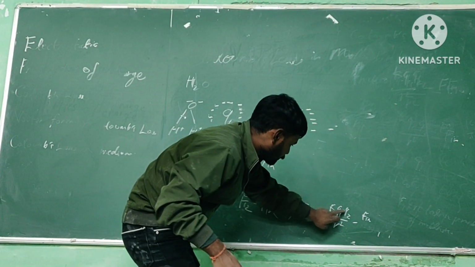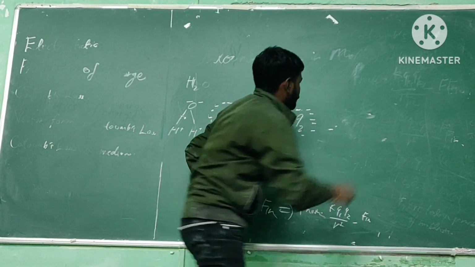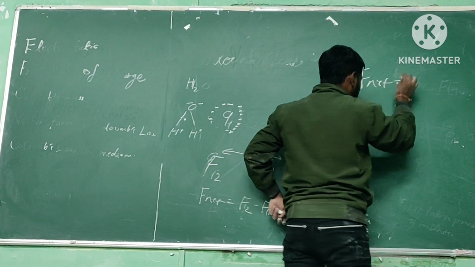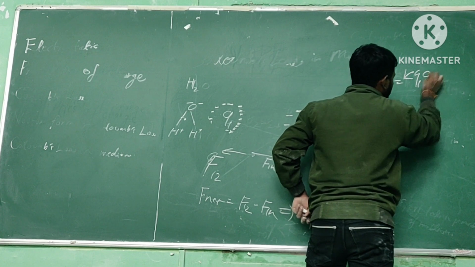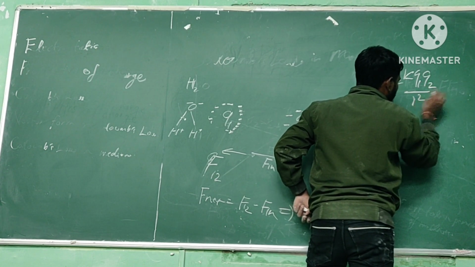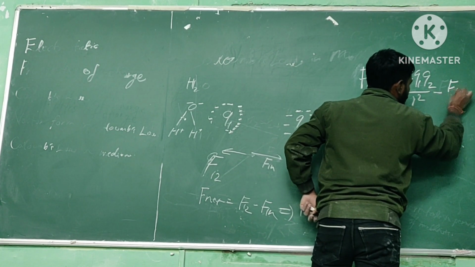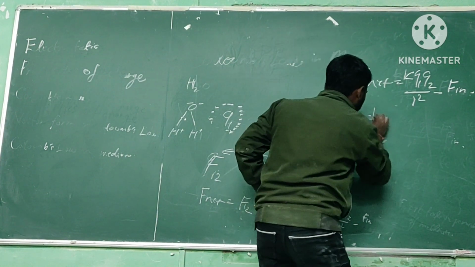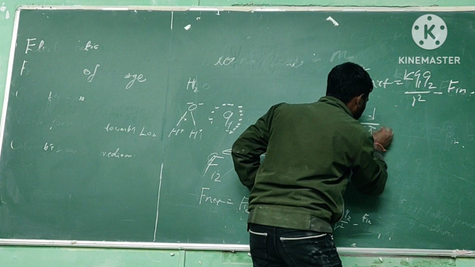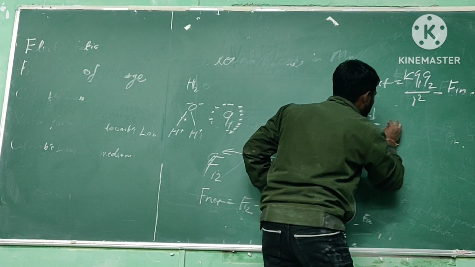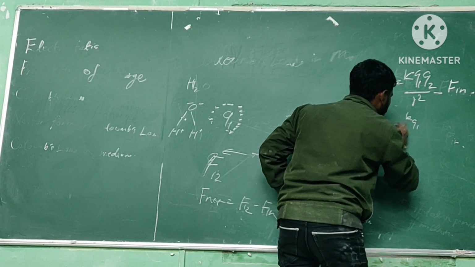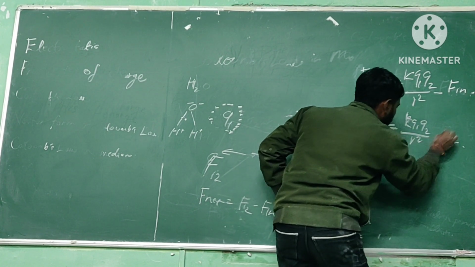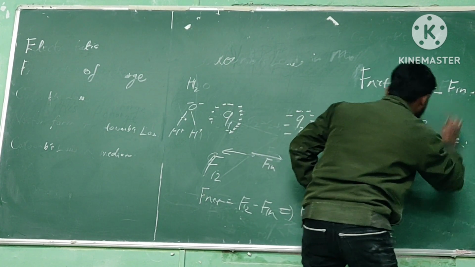F net is equal to K Q1 Q2 by R square minus F induced. We found this net force is equal to 1 by 4 pi epsilon naught epsilon R, Q1 Q2 by R square minus F induced.